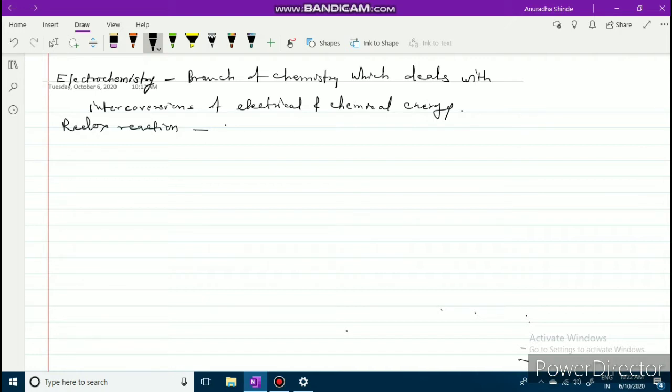A redox reaction is a chemical reaction in which oxidation and reduction take place simultaneously.